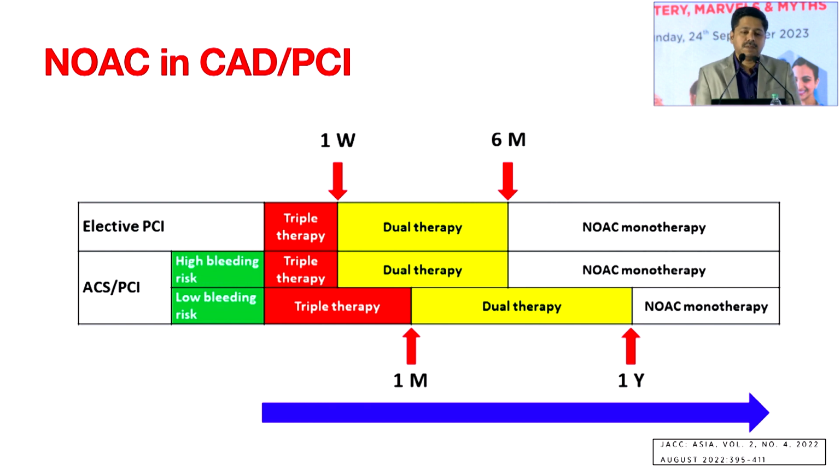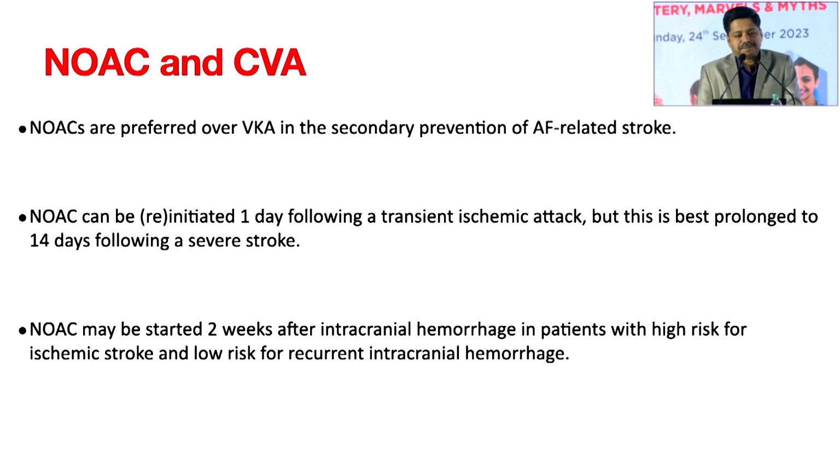When NOACs are to be given in a PCI patient, in an elective PCI, one week of triple therapy is sufficient. After that, six months of dual therapy, then NOAC monotherapy alone is enough. In a patient of ACS with PCI, triple therapy for one week and six months of dual therapy, and after that, long-term NOAC agent alone is sufficient.